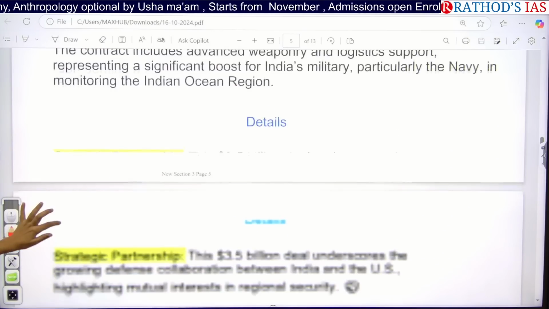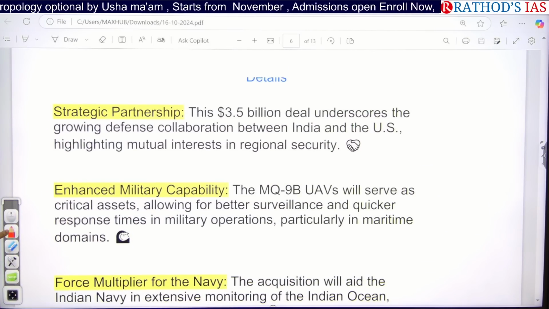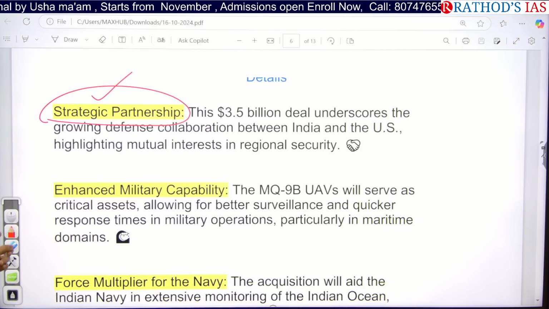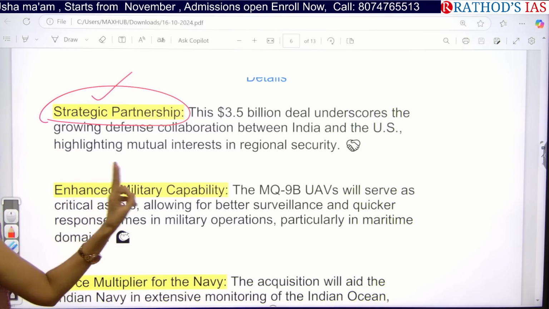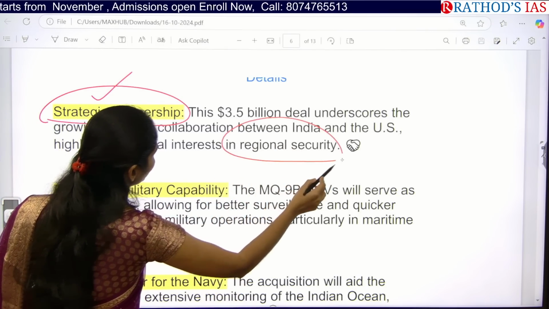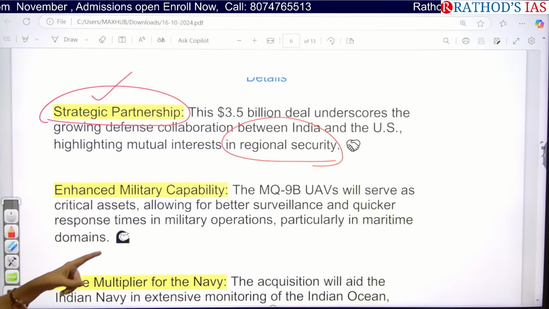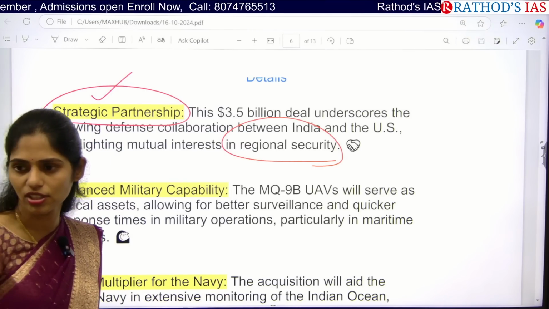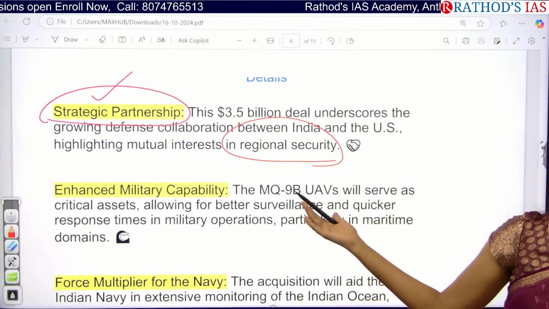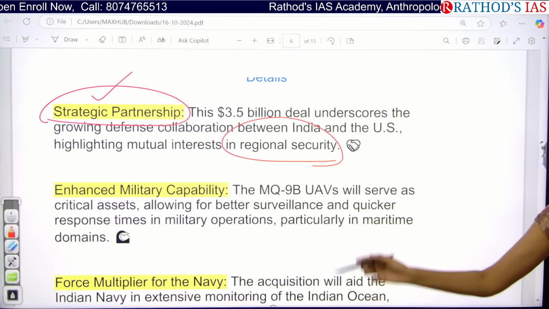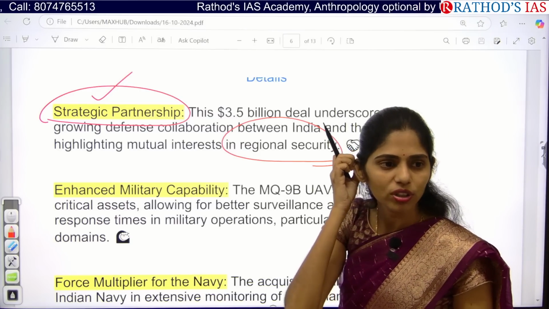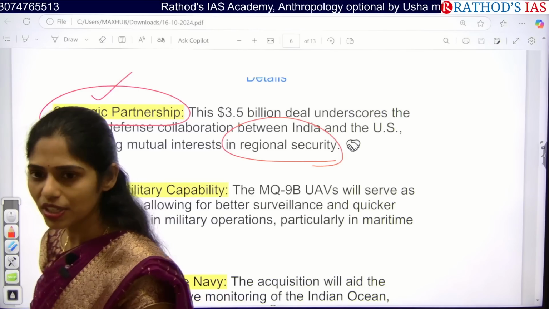Okay. Now the important details that you have to remember. First, if we have this kind of agreement, we can improve bilateral relations and our strategic relations with the USA. Next, we can also ensure our regional security. And the US also has its own interest in the Indian Ocean region, right? For example, why is it coming up with Malabar, why with the Quad? Because it wants to increase its presence in the Indian Ocean region. If the US is providing this kind of technology to India, it is a win-win situation for both India and the US, right?